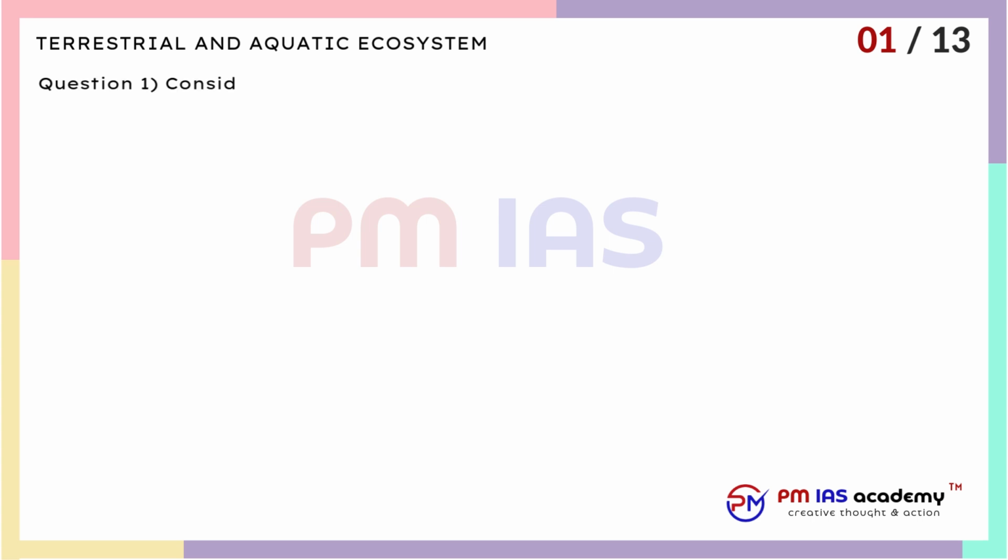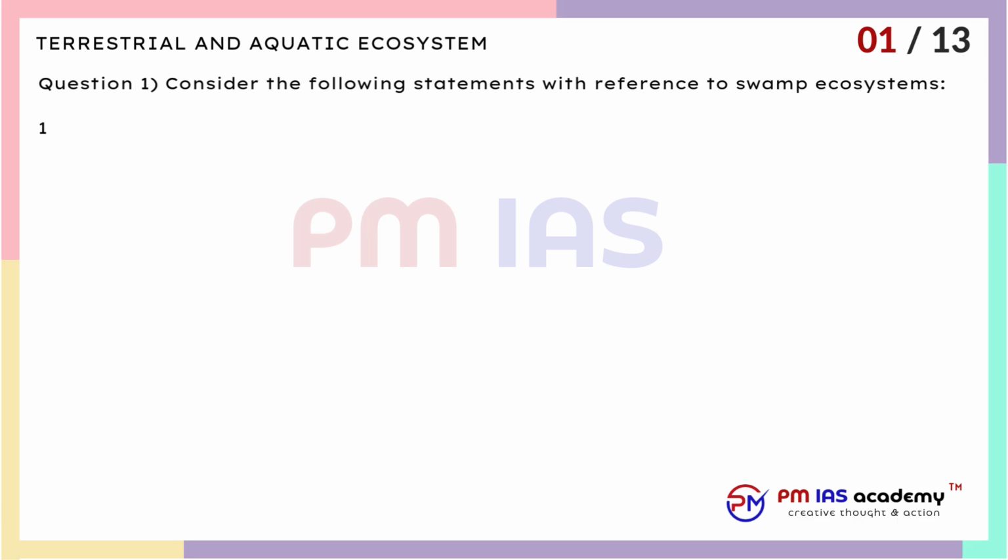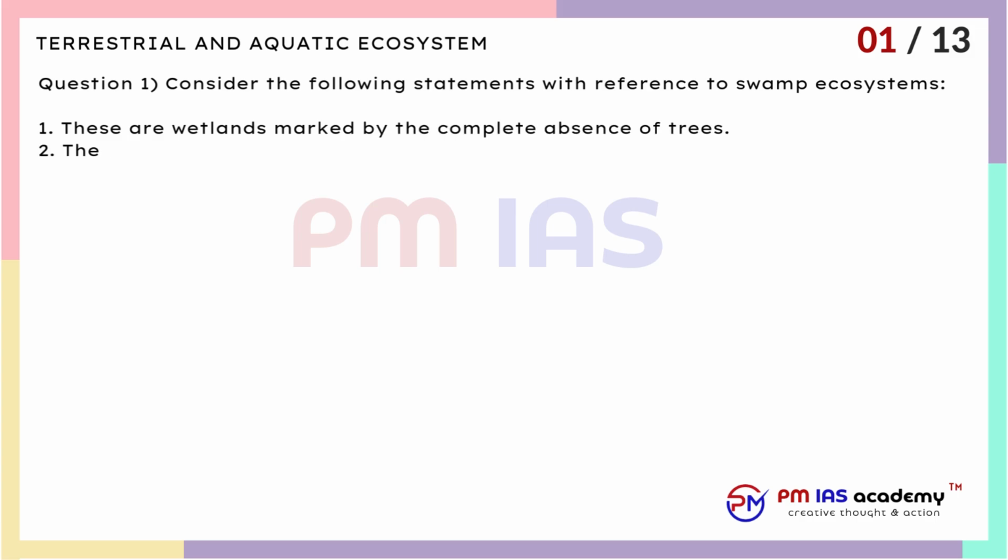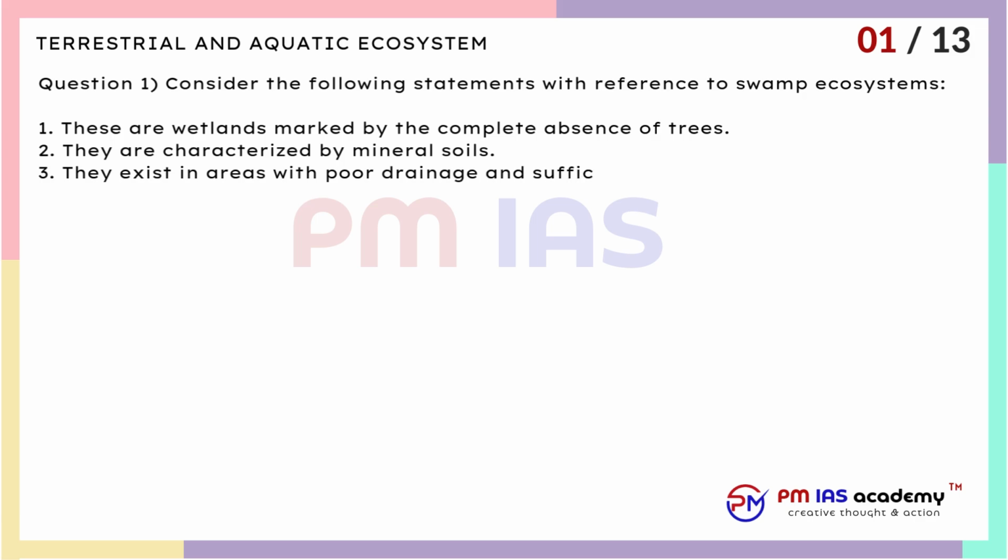Terrestrial and aquatic ecosystem. Question 1. Consider the following statements with reference to swamp ecosystems. 1. These are wetlands marked by the complete absence of trees. 2. They are characterized by mineral soils. 3. They exist in areas with poor drainage and sufficient water supply. Which of the above statements are incorrect?